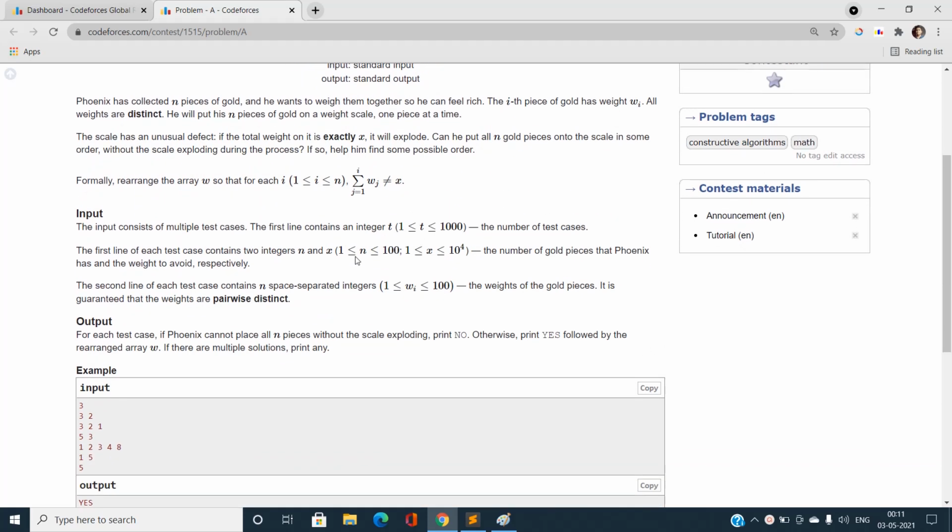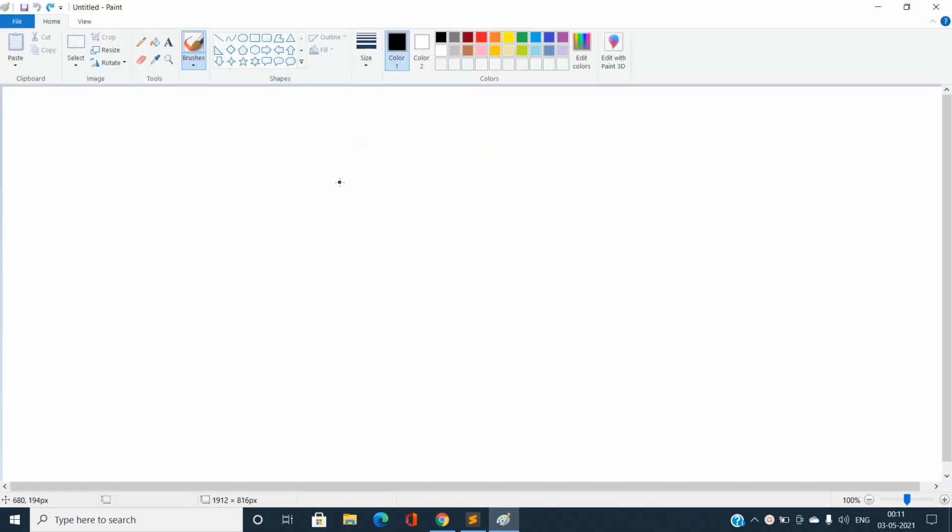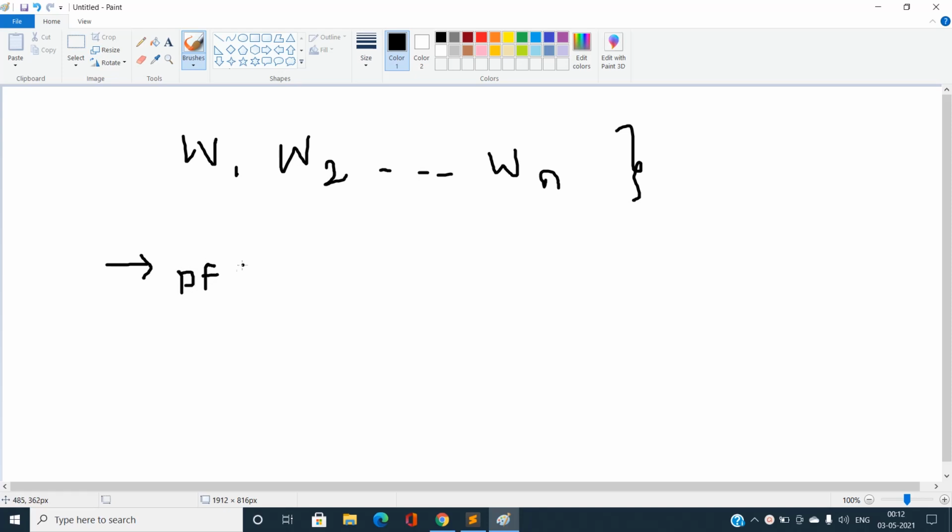More formally, in terms of mathematics, we have been given some weights w1, w2, up to wn, and we need to find some permutation of this weights array such that if we find the prefix sum of this array, then at any time, from i equal to 0 up to i equal to n minus 1, this prefix sum value, that is the sum of the first i weights, will not be equal to x at any position of this i.